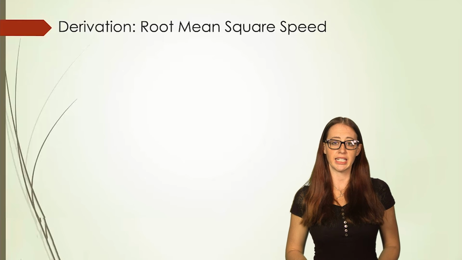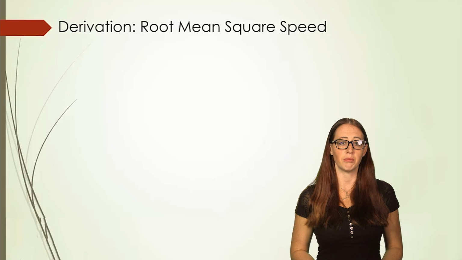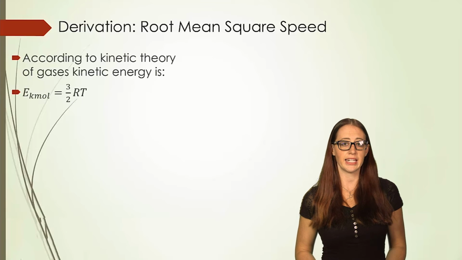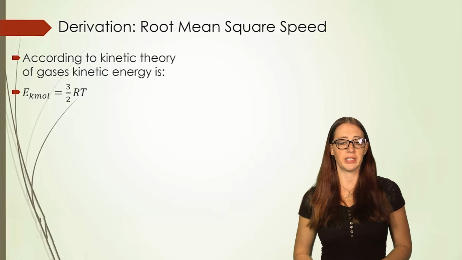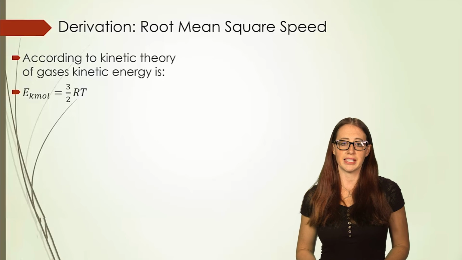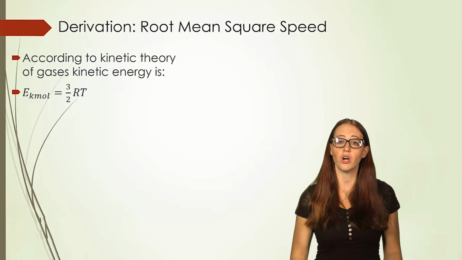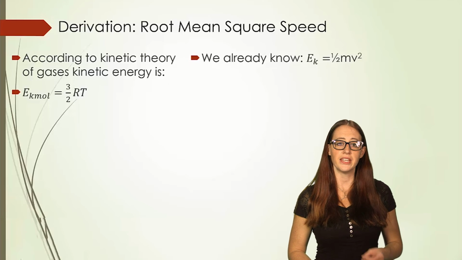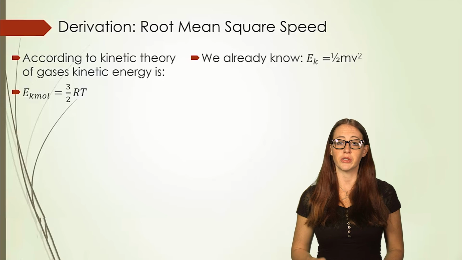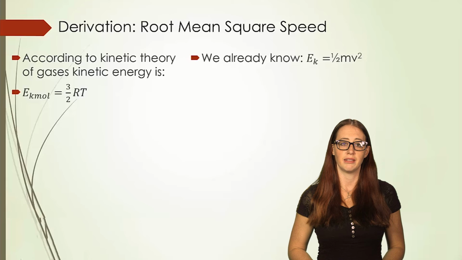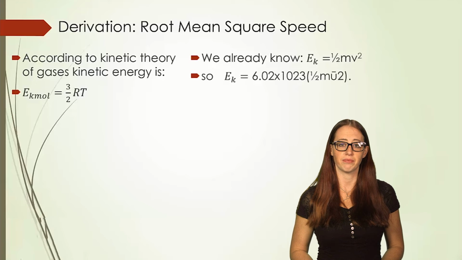According to the kinetic molecular theory, the kinetic energy of a mole of molecules is equal to 3/2 RT. Consider that a given. We are not going to go into the derivation of that equation. Now let's consider some things that we know. We know that the kinetic energy is 1/2 mv squared. This means that the kinetic energy for a mole of molecules is Avogadro's number multiplied by 1/2 mv squared.